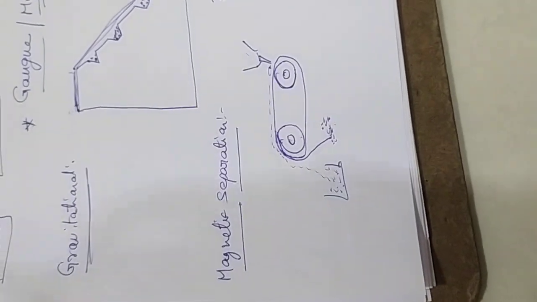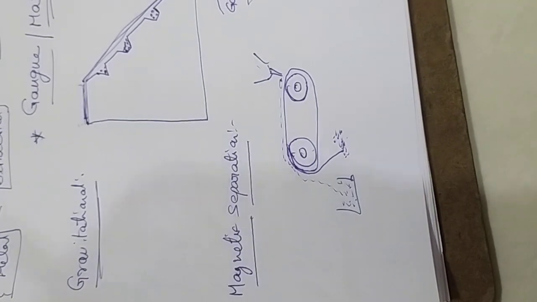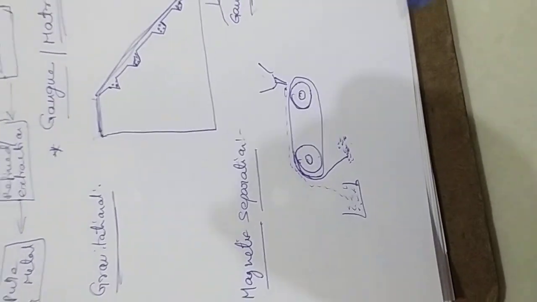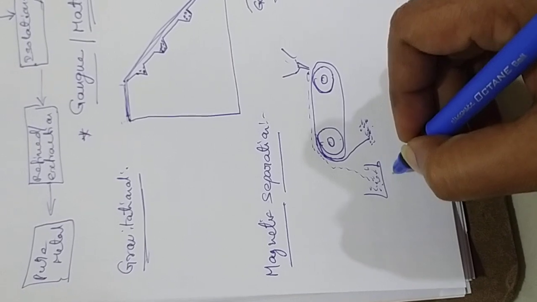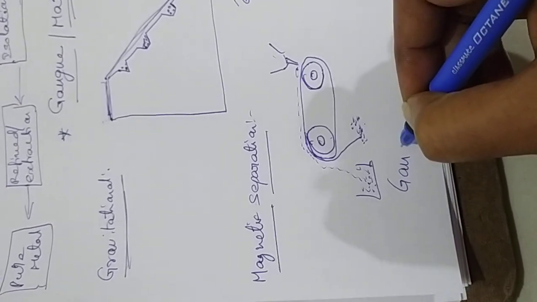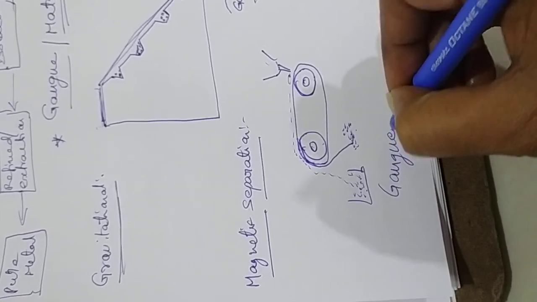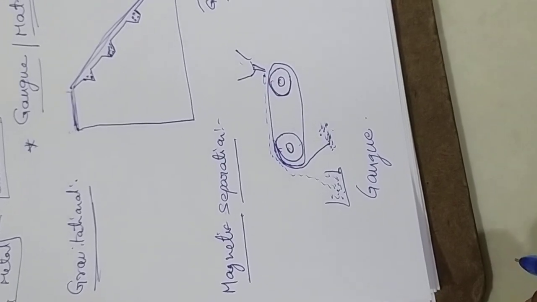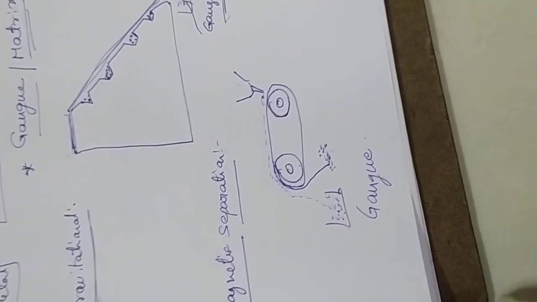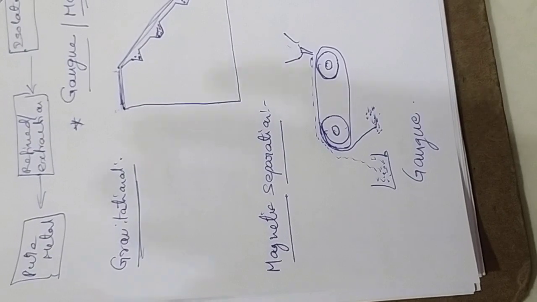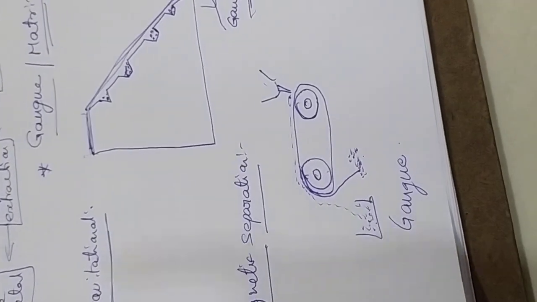In this method also, you will get some impurities, the gangue or matrix.